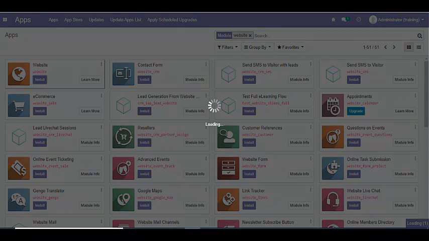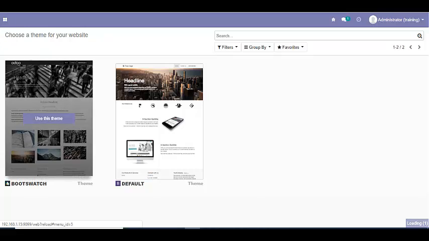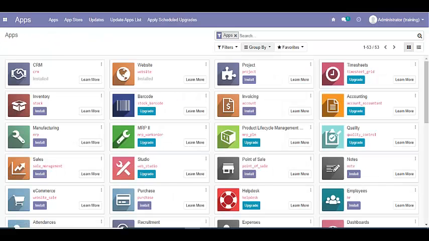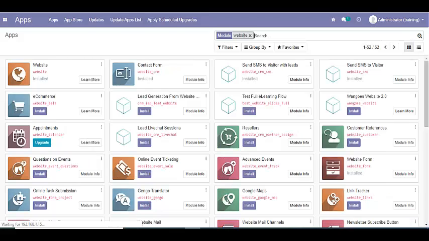And you can install the contact form website_CRM module to create leads from the website contact form. Now the website module is installed. Let's install the contact form module. Here I search website. I see contact form is already installed.